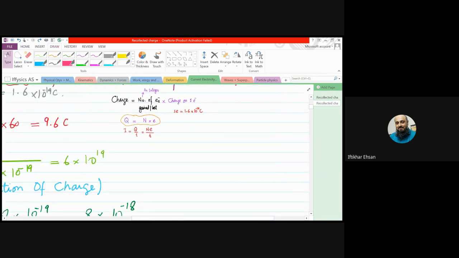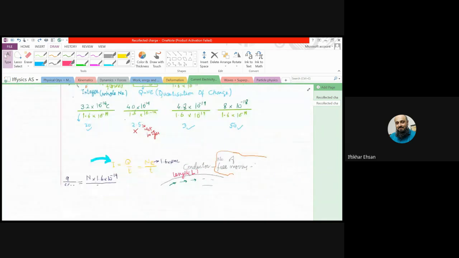So two formulas for electric current are I is equal to Q over T or Ne over T. N is to be capital because small n is another specific term which we are going to discuss.